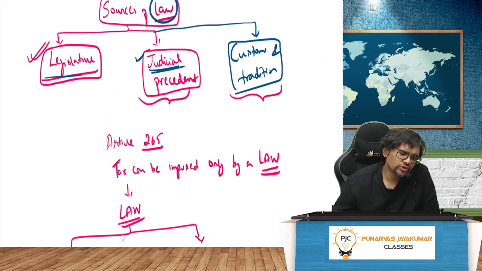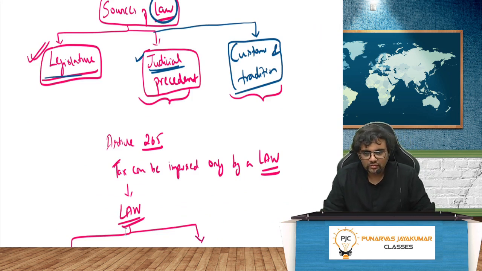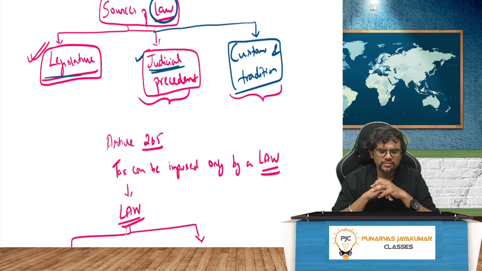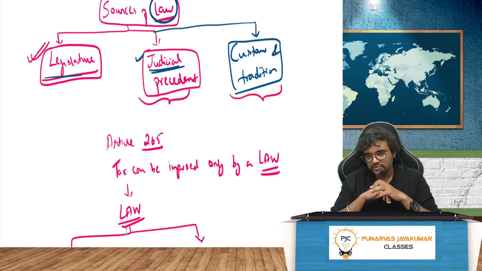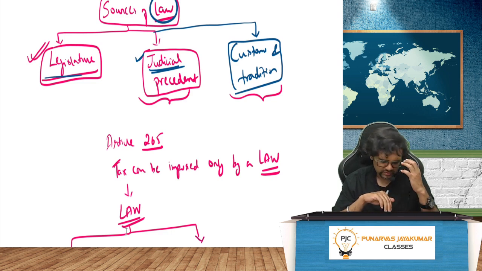Anyway, the sources of law. One is the legislature. Basically the lawmaker makes the law through the parliament process, which you know. And then you have something called judicial precedent. That is nothing but something which has never happened before. That is called judicial precedent.